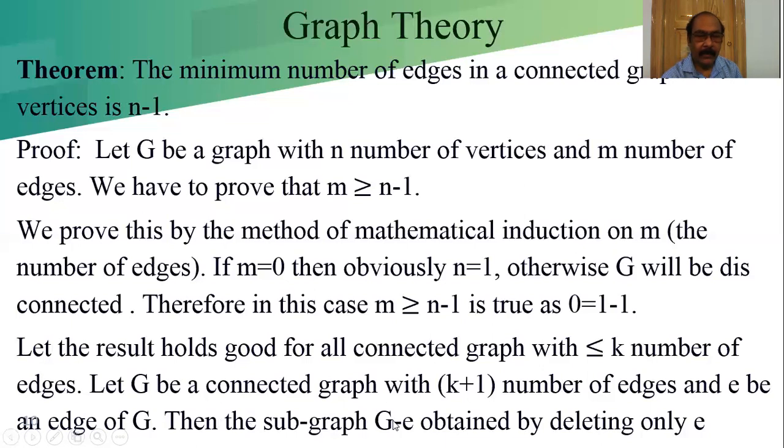Then the subgraph of G, if we remove that edge E, if we do not consider that edge, the rest part is a subgraph.